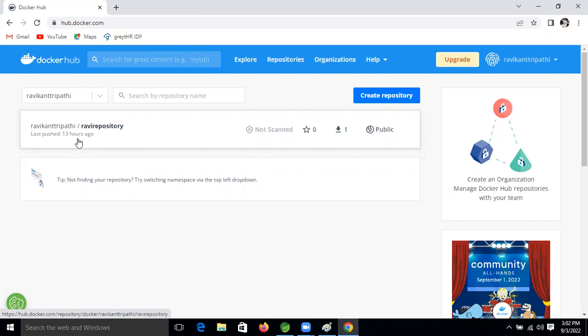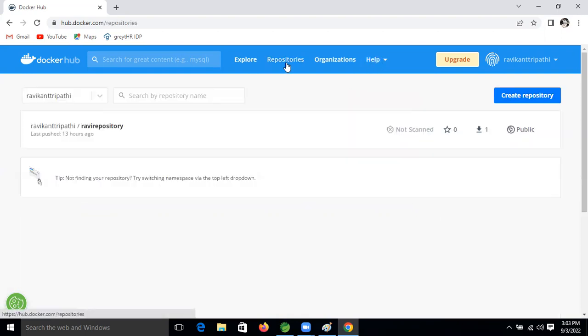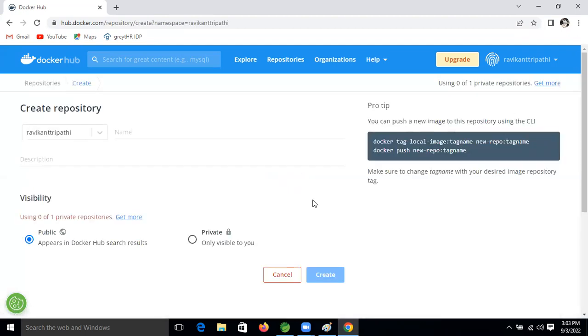So I created it. The first time you will not get this. The first time, you will get these things: Explore, Repositories, Organizations, and Help. Then what you need to do is click on Repositories. Whenever you click, you will get a screen like this, and in the corner you will get Create repository. Click on that, Create repository, and here what you need to do.